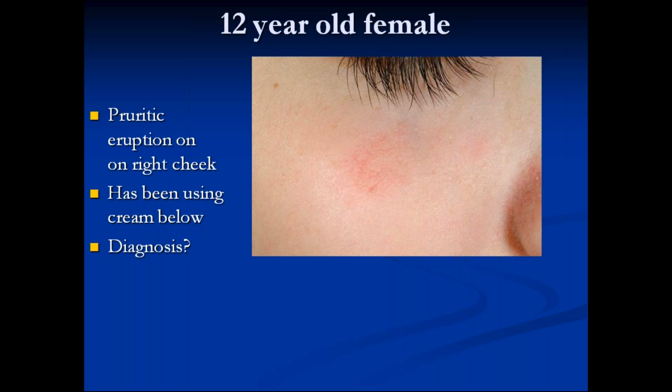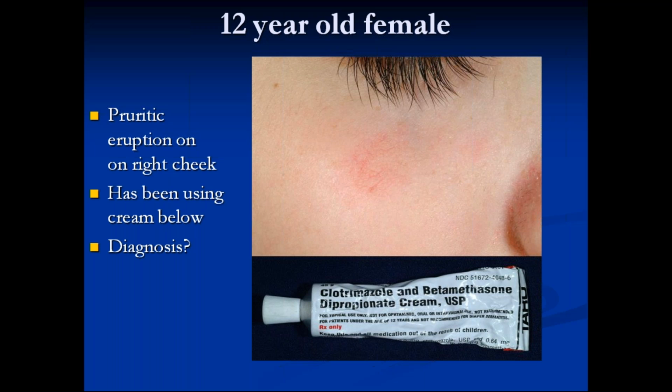This is a small spotter where this is below the eyelid, and what you can see is erythema with red lines over it. These red lines are actually vessels, the superficial dilated vessels, which are called telangiectasias. This is the result of applying topical steroid. Clotrimazole is an antifungal and betamethasone is a very potent steroid, which dermatologists don't give on the face. They never give it on the face.